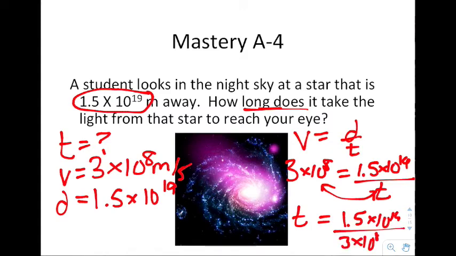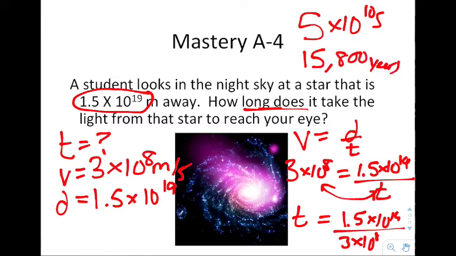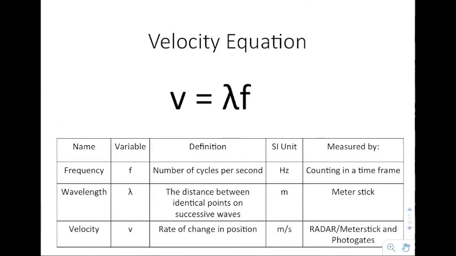Whenever you do that, you would put it in your calculator at this point, and you would get a value of 5 times 10 to the 10th, and that would be in seconds. Now what that means is that it takes about 15,800 years for the light to travel that distance. As a result, when you look at that star, you're actually looking at how that star looked 15,800 years ago. So a lot of times people refer to astronomy as looking into the past.